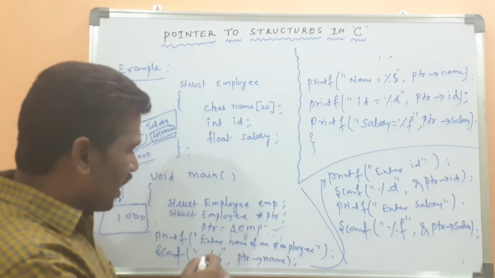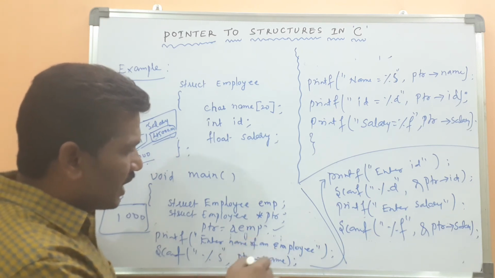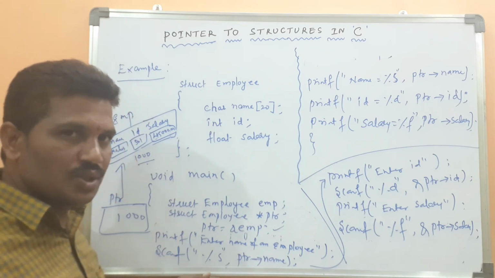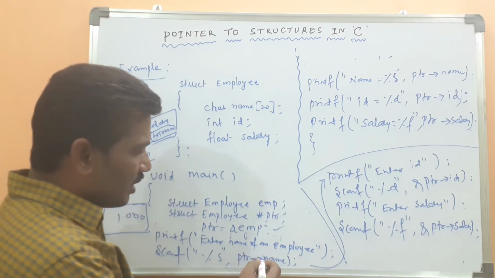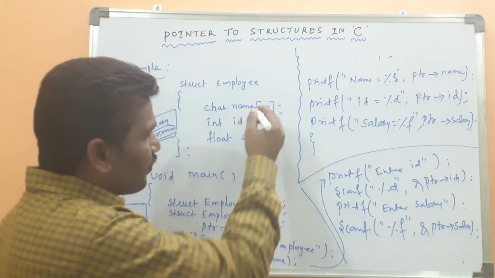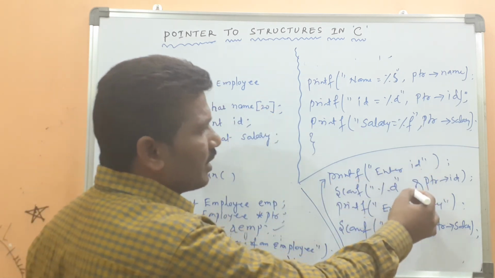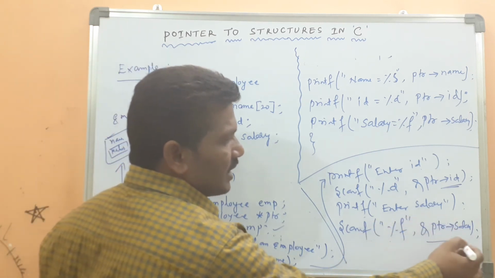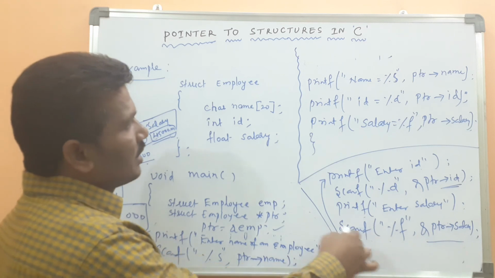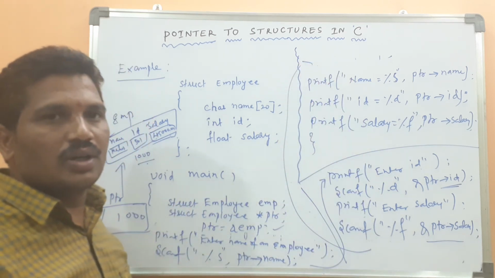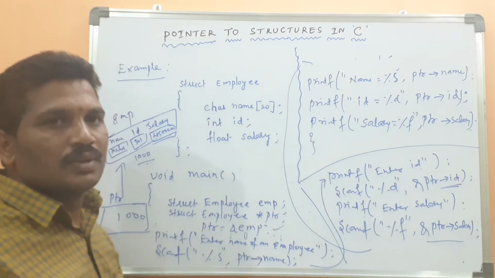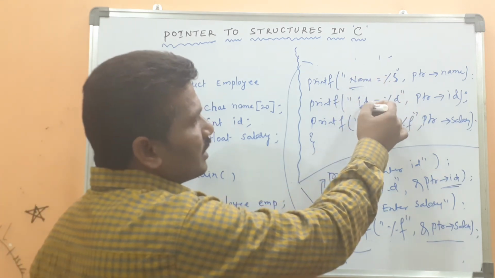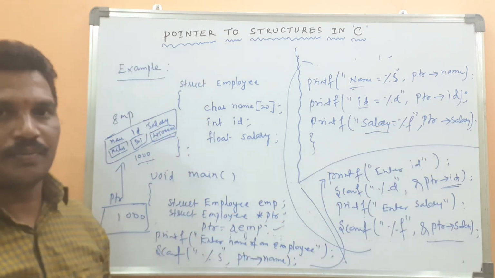Now I am taking the data during the runtime. Enter name of employee, %s. If you are accessing the members by using the pointer, here we don't use the address operator for strings, you know it. Then pointer variable, arrow operator, then name. After the printf enter ID, we take the ID as input. Then enter salary, we take the salary as input. After that, if you want to display the data on the output device, the same thing: the name, then ID, then salary.